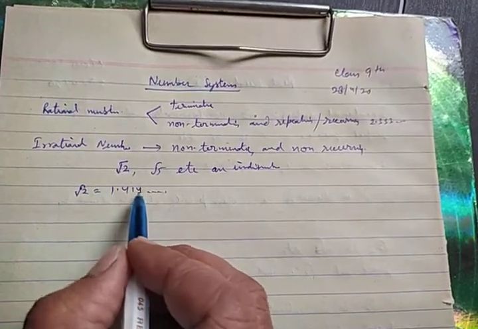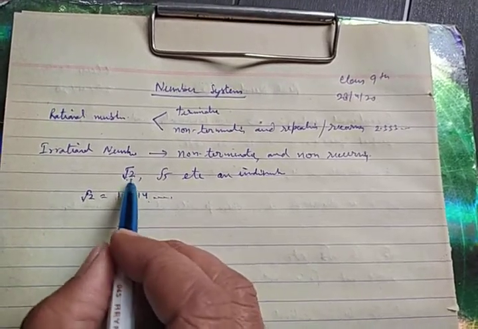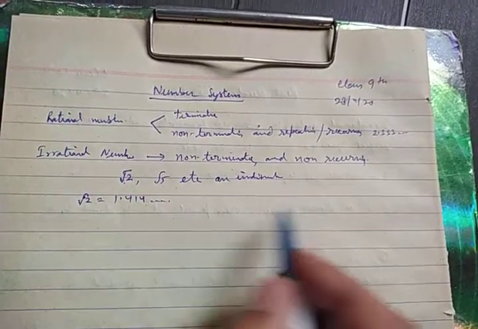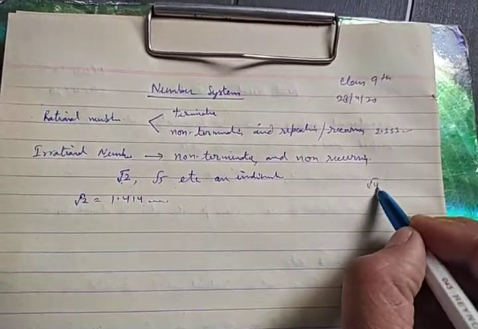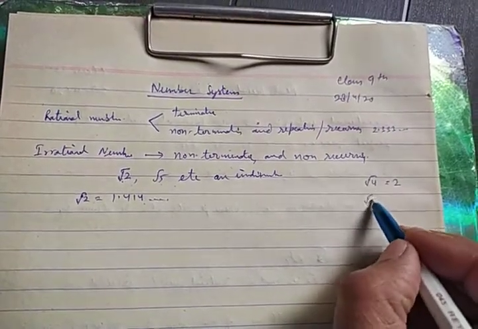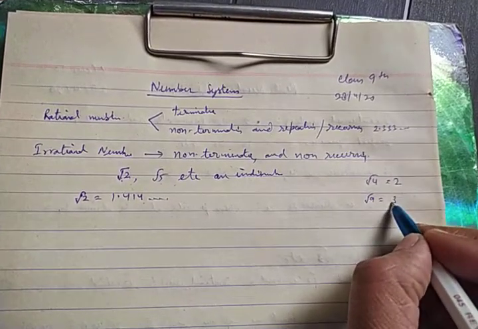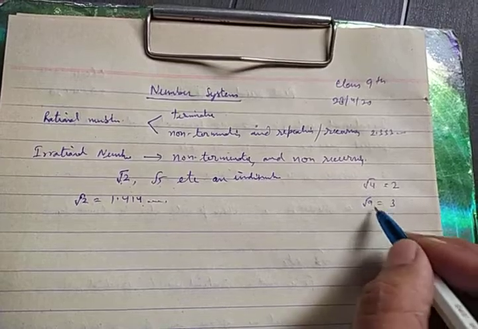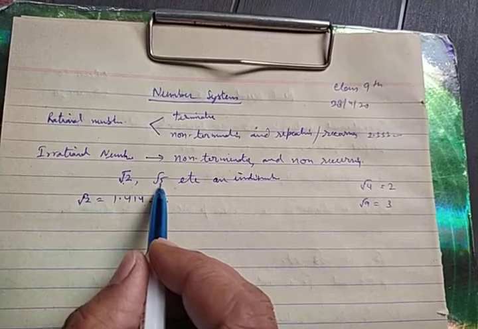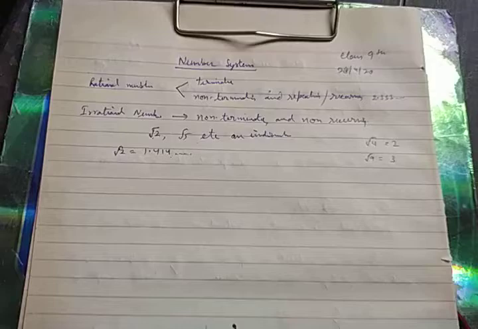For the sake of simplicity, you can understand it as the root of any number under the radical sign whose root cannot be solved. For example, under root 4 will become solved, so this is a rational number. Under root 9 will become solved, this is 3, also a rational number. If you take under root 5, this is a decimal. It will not be solved fully. That's why it is an irrational number.